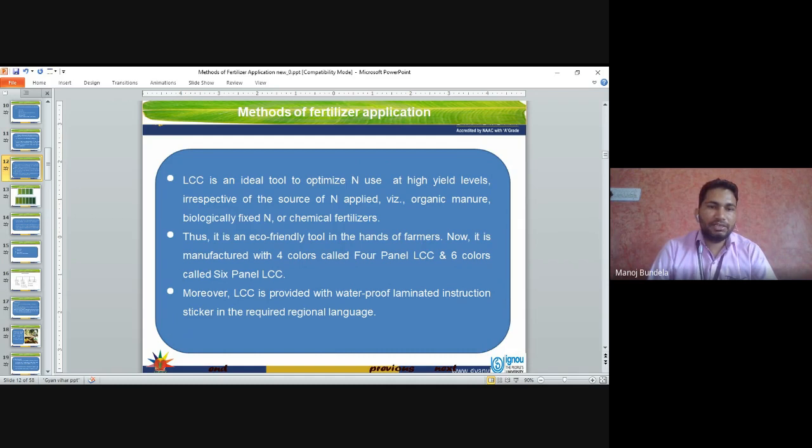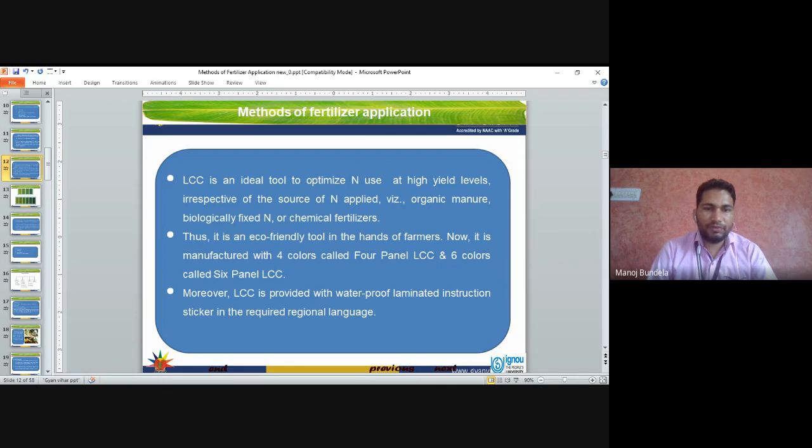The leaf color chart is an ideal tool to optimize nitrogen use at high yield levels, irrespective of the source of nitrogen applied, whether organic manure, biologically fixed nitrogen, or chemical fertilizers. It is an ideal tool for application of nitrogenous fertilizers and an eco-friendly tool in the hands of farmers. Every farmer can have a leaf color chart.